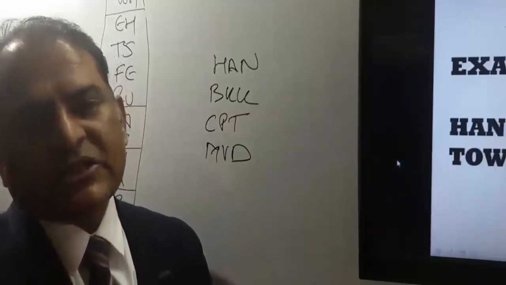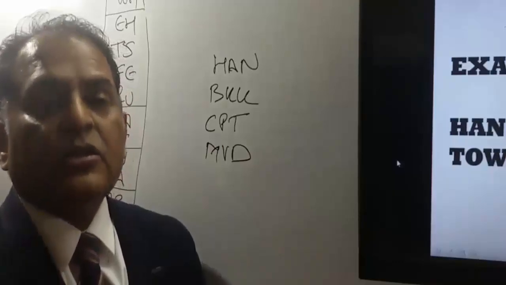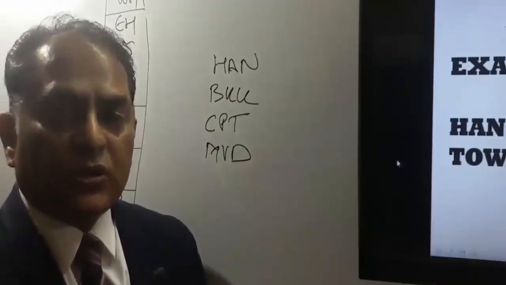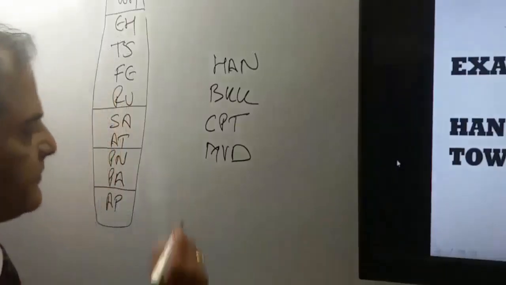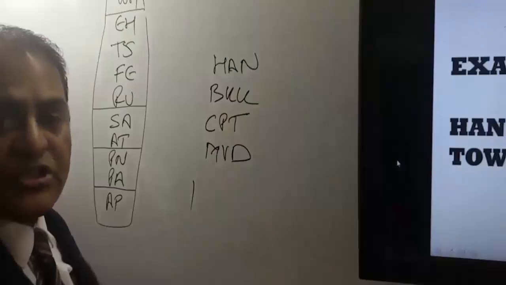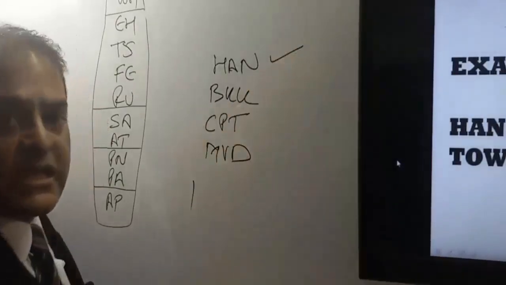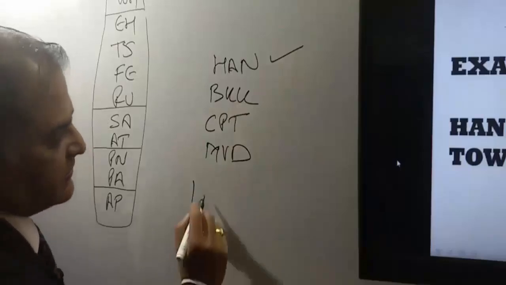SA says your journey should start or destination point should be South Atlantic or Southeast Asia. Now here our journey is starting from Hanoi. Hanoi is in Vietnam. Vietnam is in Southeast Asia. That means it has satisfied the origin condition.